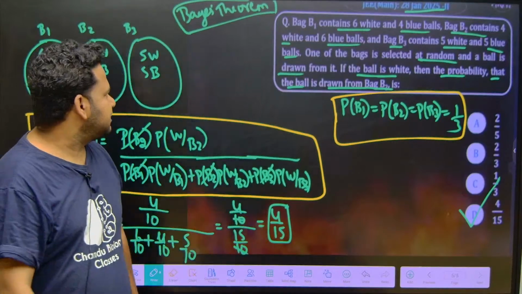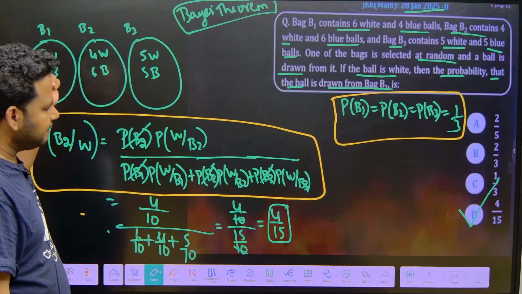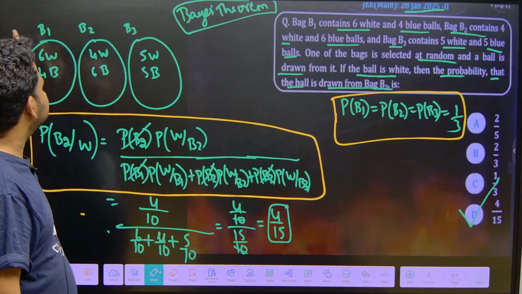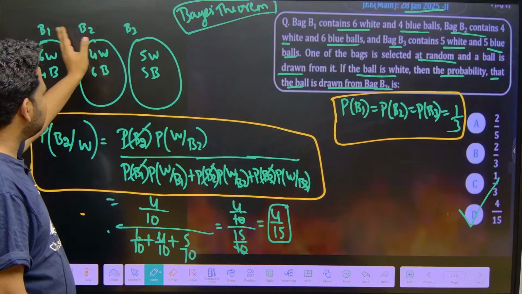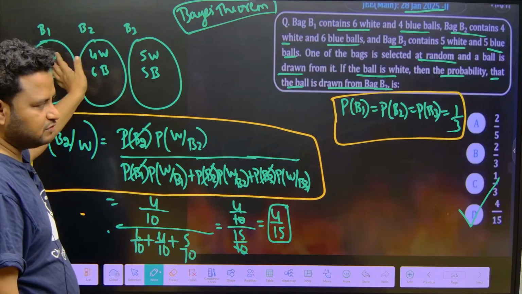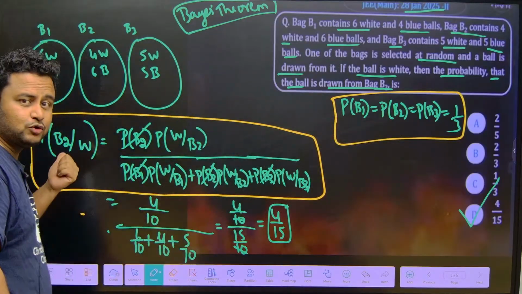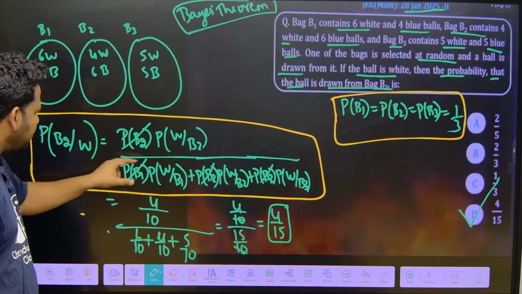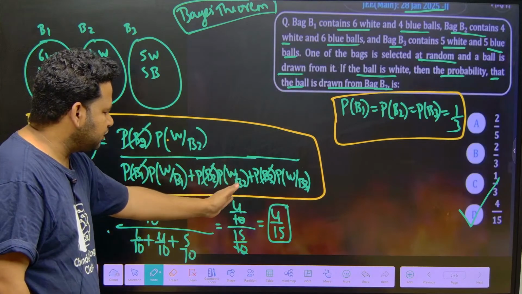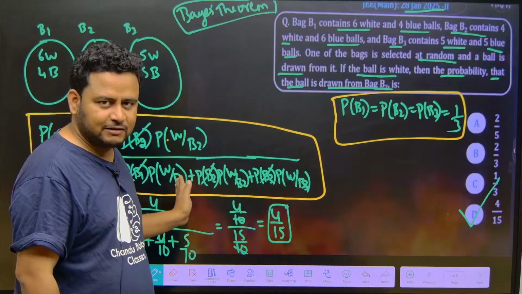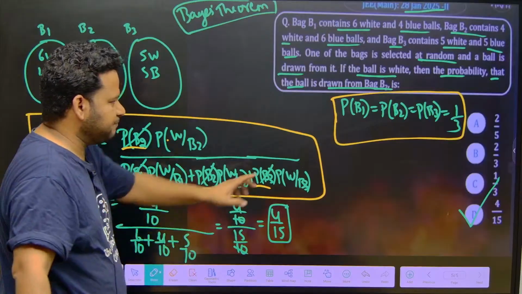See here, bag 1, bag 2, bag 3. Probability of selecting a ball from one of the bags: there are 3 bags, so selecting one bag means 1 out of 3. Bag 2 means 1 out of 3. Bag 3 is also 1 out of 3. So B1, B2, B3 are each 1 out of 3. So the probability of getting a white ball from B2 is, the numerator will become probability of B2, probability of white over B2, divided by probability of B1, white over B1, plus B2, white over B2, plus B3, white over B3. These are nothing but the same value, equal to 1 by 3.